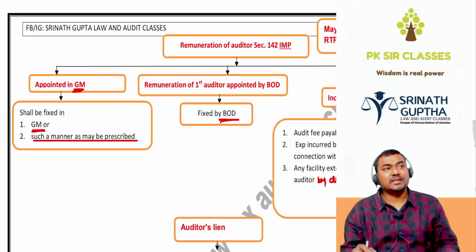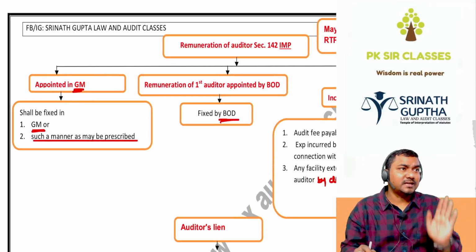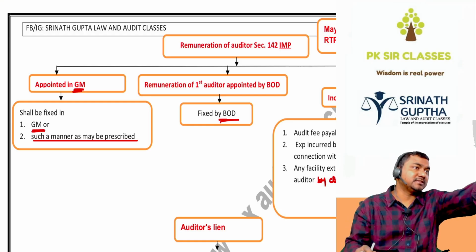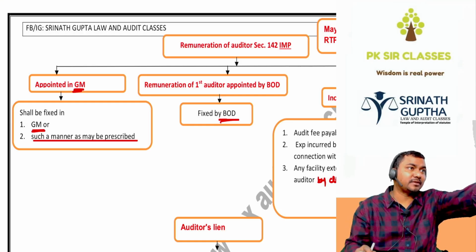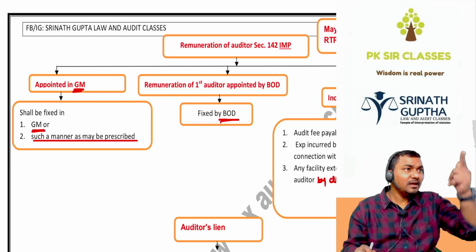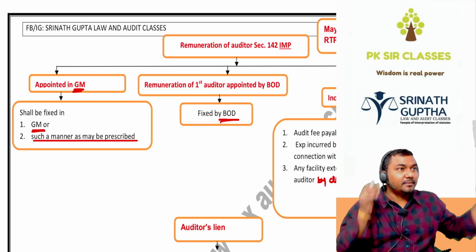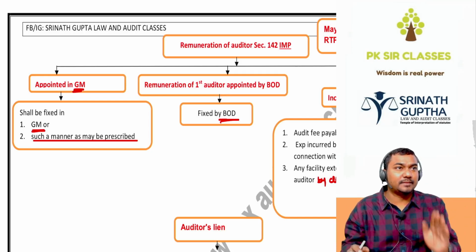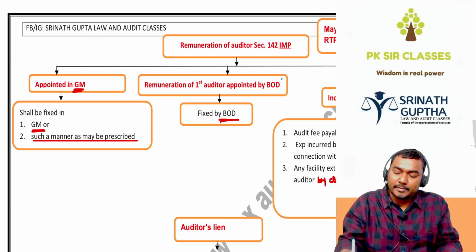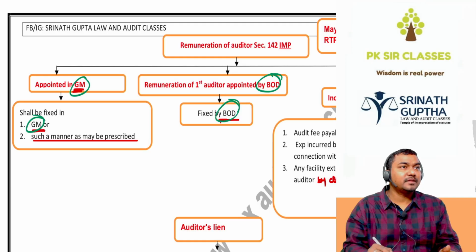Who will fix the remuneration of the auditor? The appointing authority will fix the remuneration. If the auditor is appointed in the general meeting, shareholders will fix the remuneration. If the auditor is appointed in the board meeting, the BOD will fix the remuneration. Appointed by BOD, the BOD will fix the remuneration. Appointed by shareholders, so shareholders will fix the remuneration.